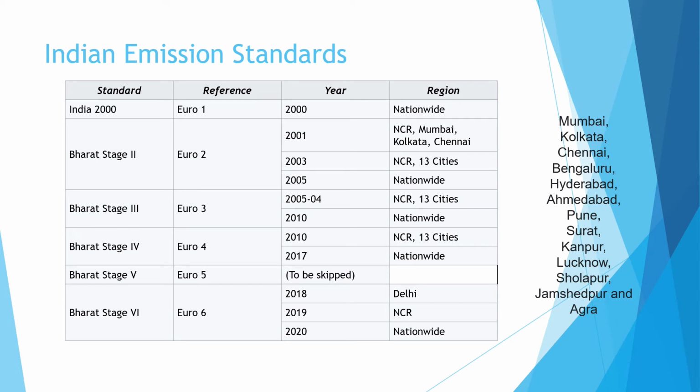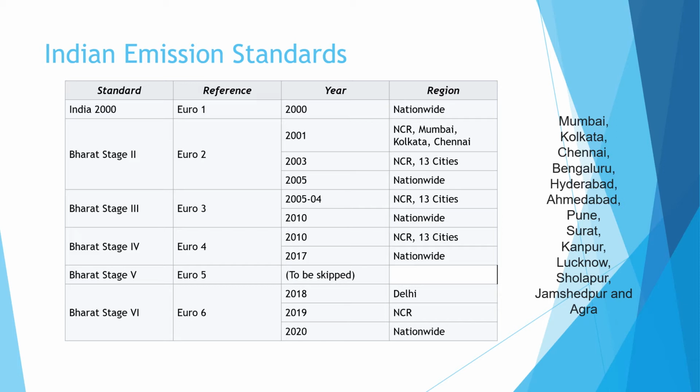Now coming to the Indian emission standards. First is India 2000, which is also known as BS1. It is referred to as Euro 1, in the year 2000, and it was applied nationwide, countrywide. Second is Bharat Stage 2 or BS2, which is referred to as Euro 2. In the year 2001, it was applied in the NCR area, then Mumbai, Kolkata, and Chennai.